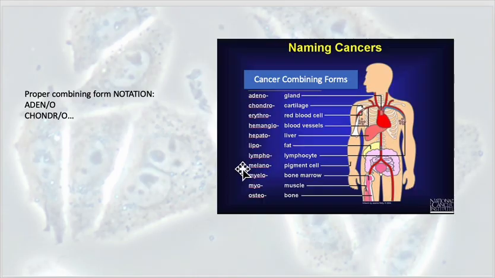Here we see that melano, so melanoma for pigment cells, myeloma for bone marrow, osteo for bone, so osteoma would be a tumor of the bone.